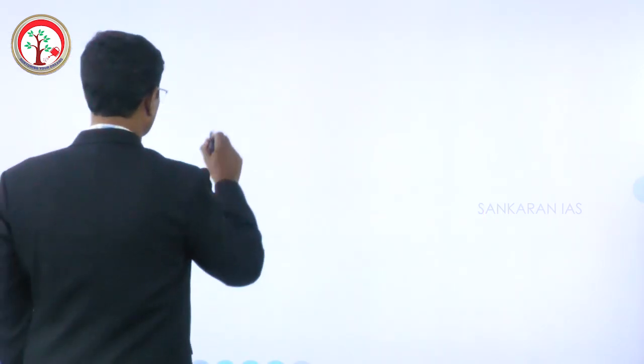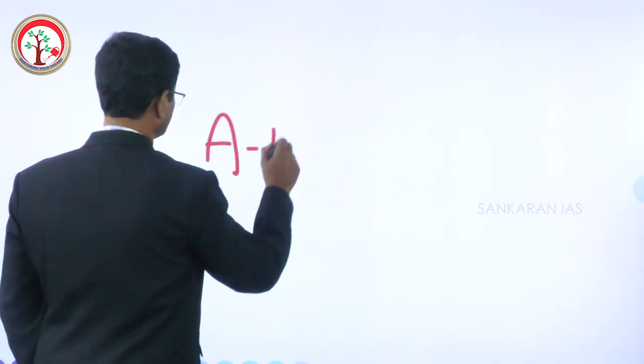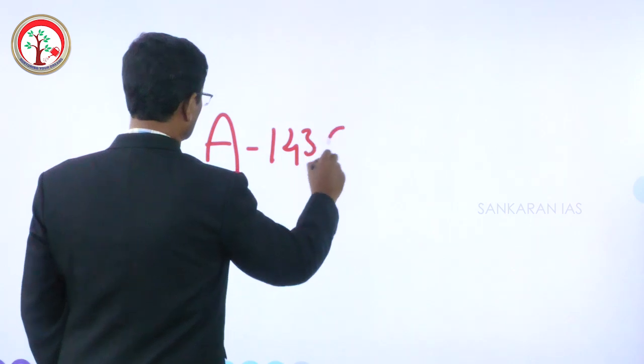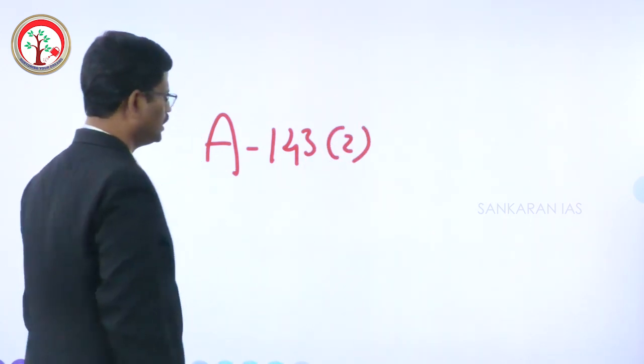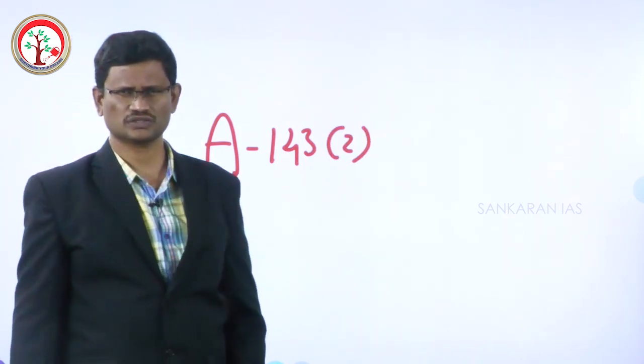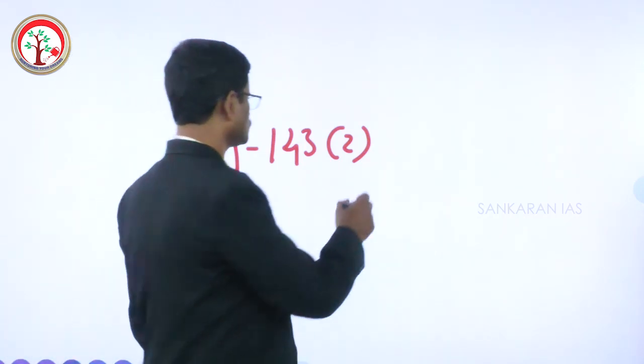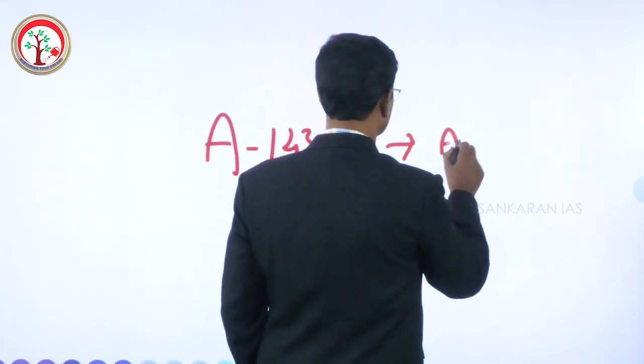In addition, under Article 143 Clause 2, remember, there is a reference to Article 131.